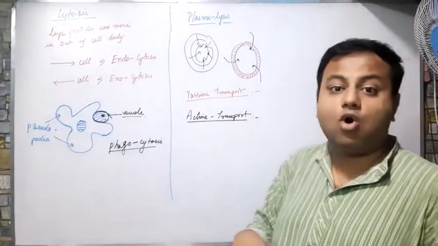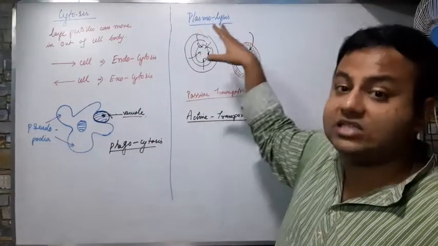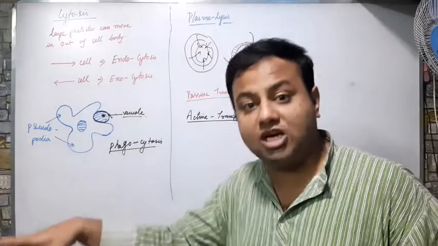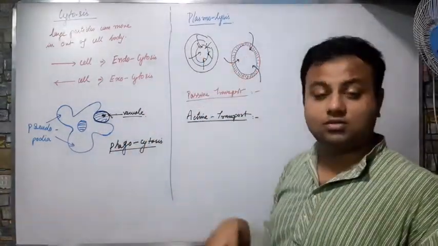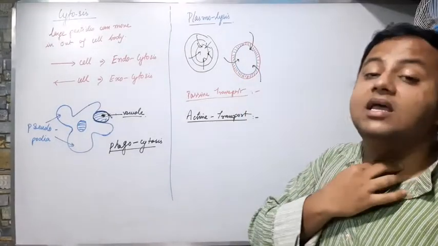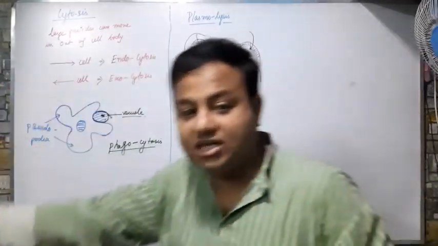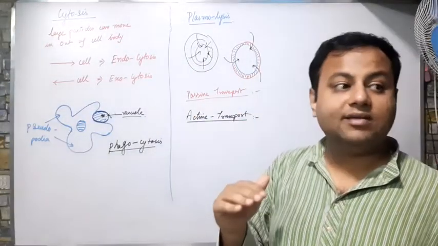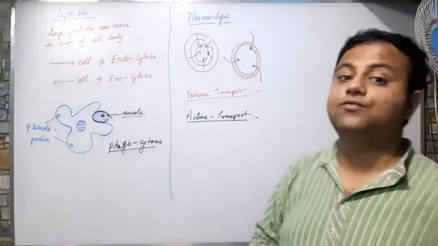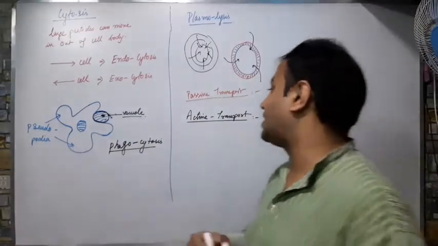This will not happen on its own. I will need some external energy for it. This energy was provided by the cell wall. The push was given by the cell wall. So due to that push, due to that pressure, the water from inside moved out and the cell was saved. But a similar thing can also happen in the external world. Instead of moving the particles from higher concentration to lower concentration, if I supply external energy, then the particles will start moving from lower concentration to higher concentration. This is known as active transport.